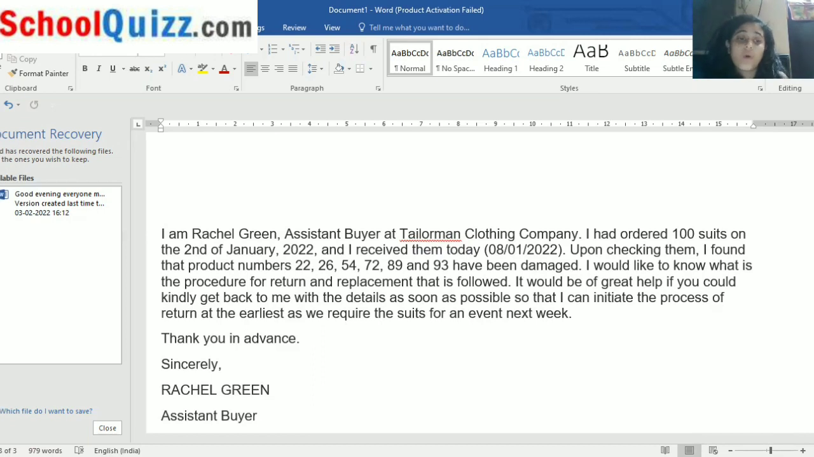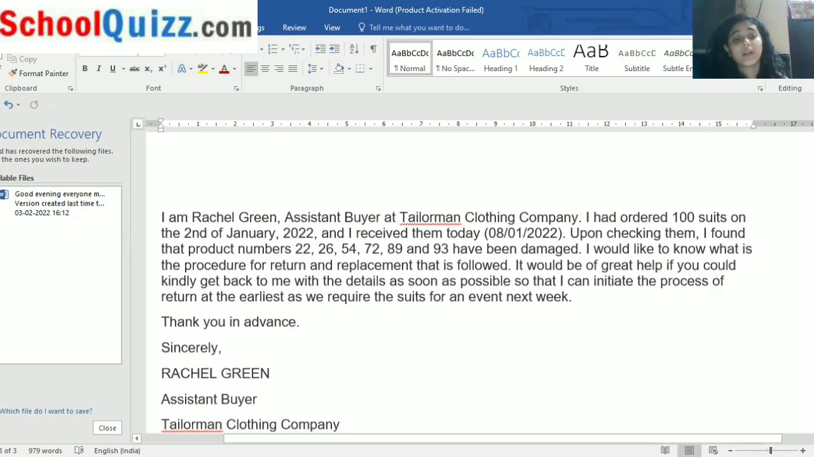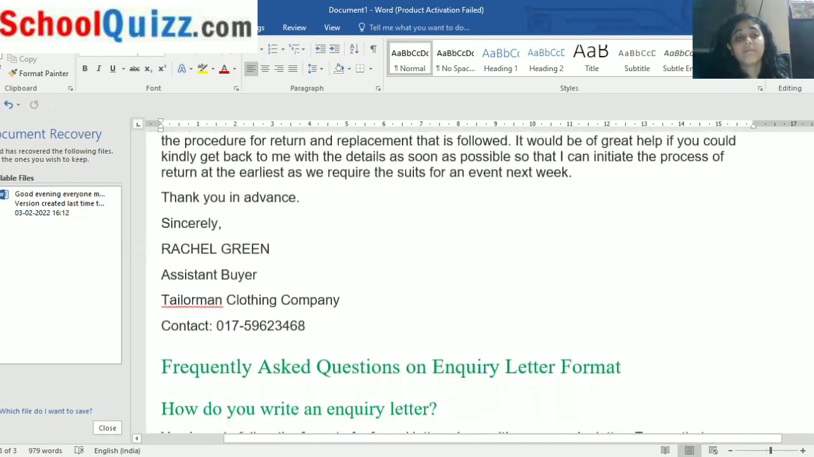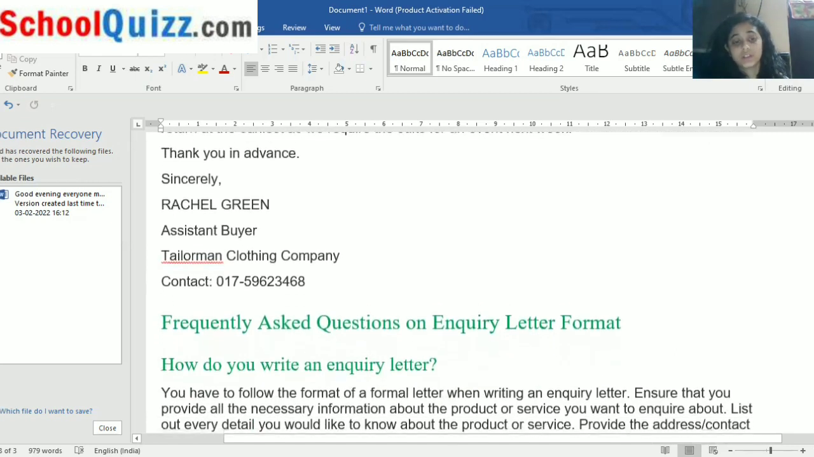I would like to know what the procedure for return and replacement is. It would be a great help if you could kindly get back to me with the details as soon as possible so that I can initiate the process of return at the earliest, as we require the suits for the event next week. Thank you in advance. Sincerely, Rachel Green, assistant buyer, Tailorman Clothing Company, contact number.